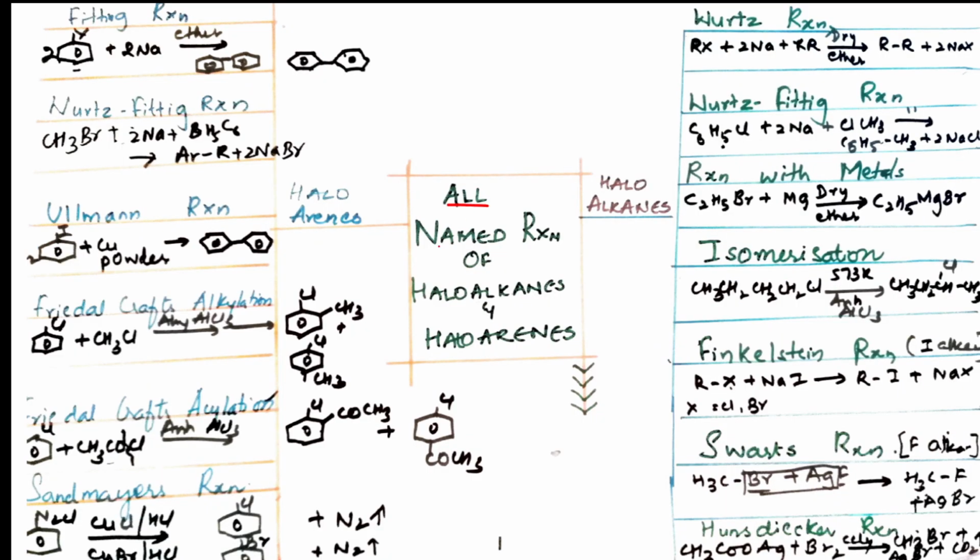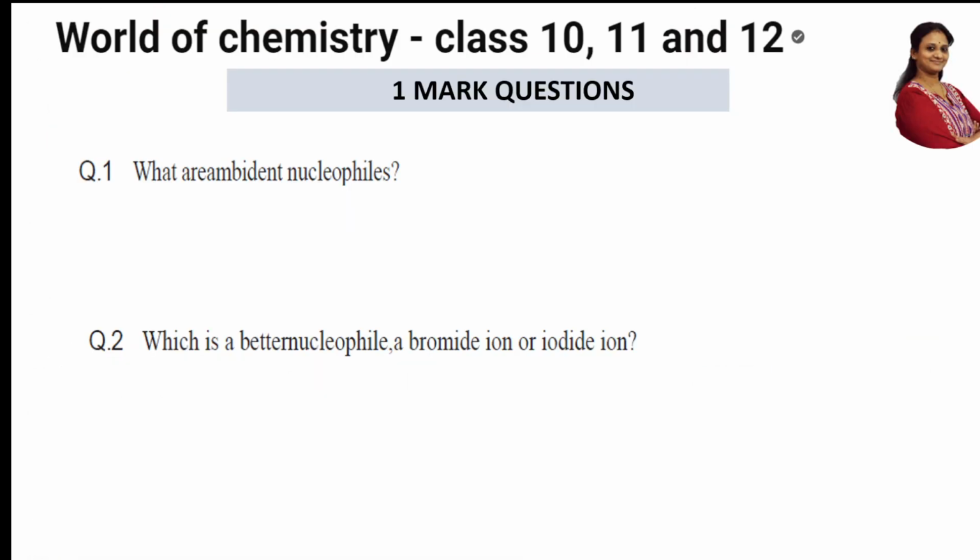All the name reactions of your haloalkanes, everything put together, I have given in one page revision. So everything is done in one page revision. How many name reactions? 1, 2, 3, 4, 5, 6 you have for arenes. 1, 2, 3, 4, 5, 6, 7 you have for your haloalkanes. Isomerization is not a name reaction. Basically, it's a property of showing a change in different positions. Just as the name remembers, I have mentioned it here. So completely one page revision of the name reactions is mentioned. Done, students? Done. So with this, I'm done with your one page revision.